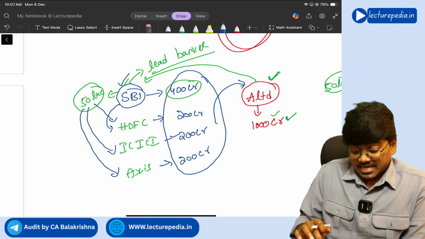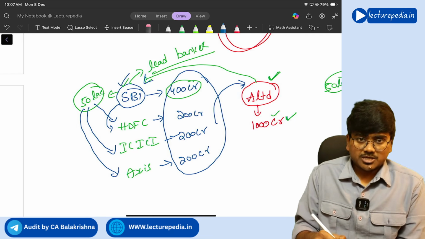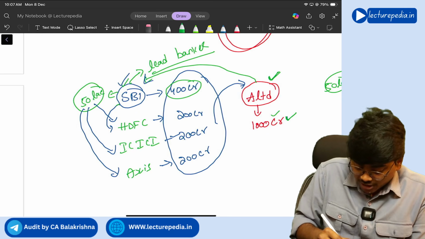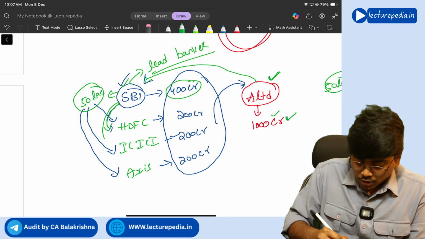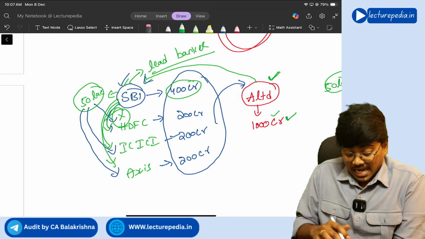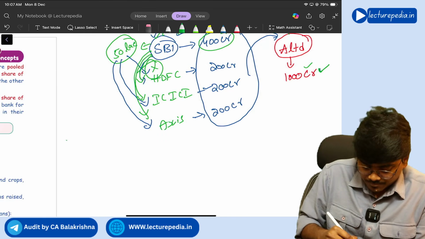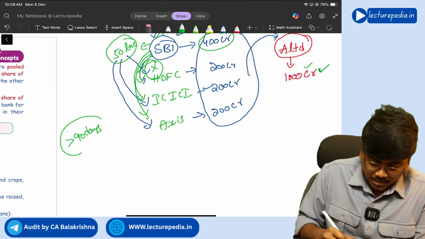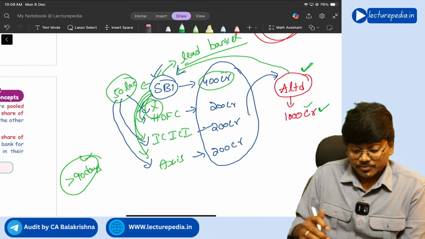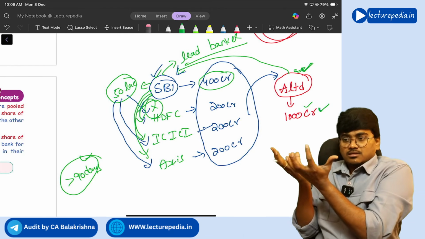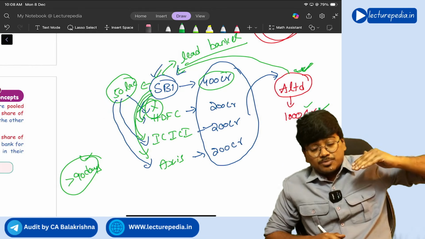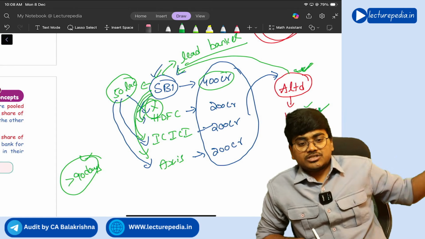Now, A Limited has given the complete EMI to SBI Bank, but SBI Bank did not give that portion of EMI to the remaining banks. SBI Bank has not given that EMI portion to the remaining banks, and it's been more than 90 days. Still, the outstanding EMI is not paid. Then, in such a situation, see, A Limited has paid the money. The complete EMI portion he has paid to SBI. There is no default on A Limited. But SBI failed to pay that amount to ICICI, HDFC, Axis Bank.